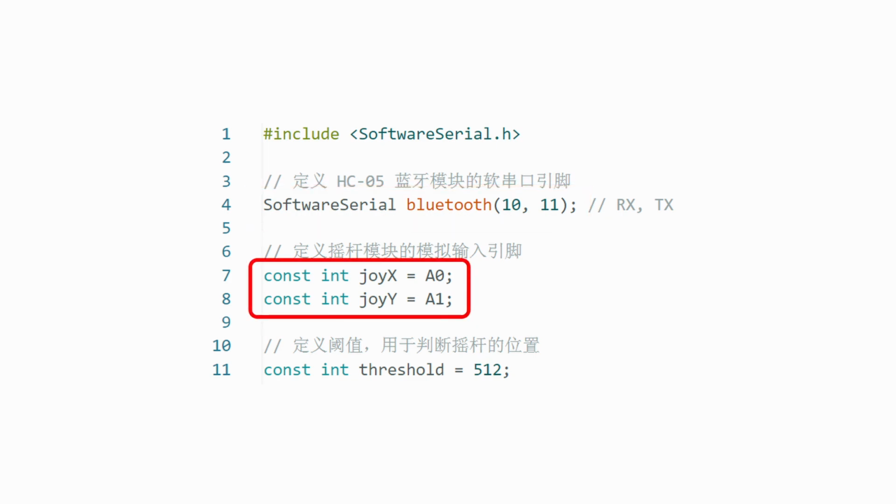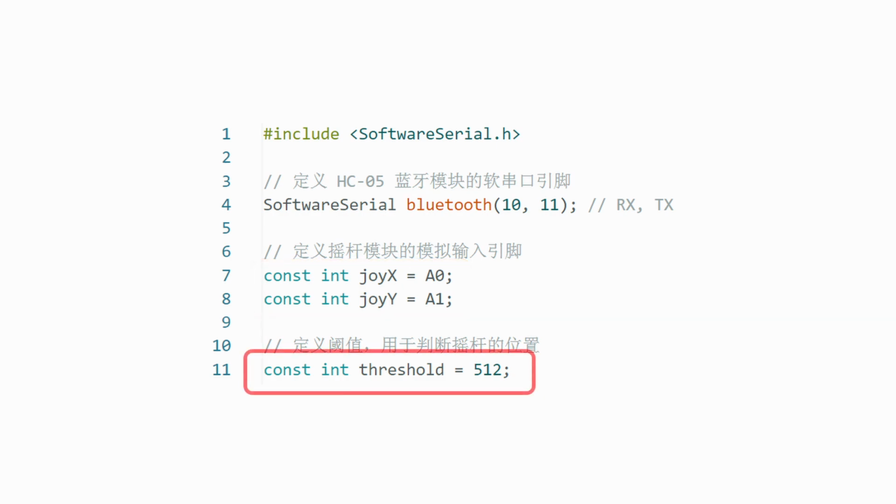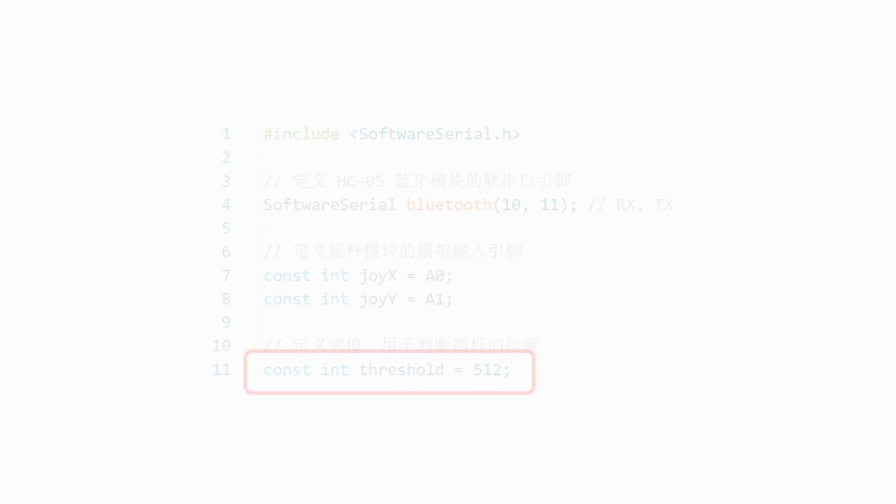Then, define the joystick input pins. Joy-X is connected to pin A0, controlling the left-right direction. Joy-Y is connected to pin A1, controlling the forward-backward direction. Additionally, set a threshold value of 512 to determine the joystick's deviation.